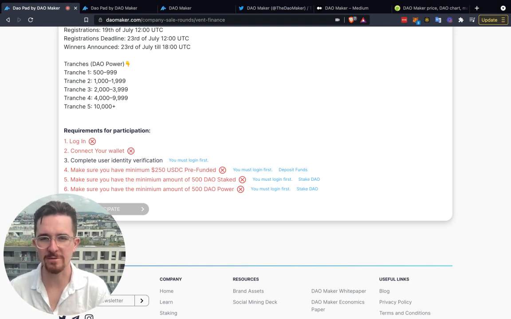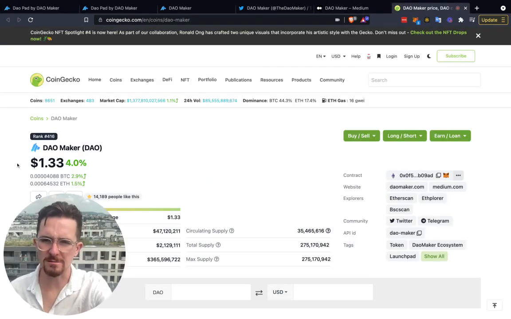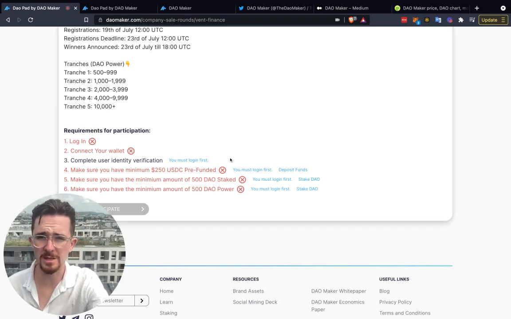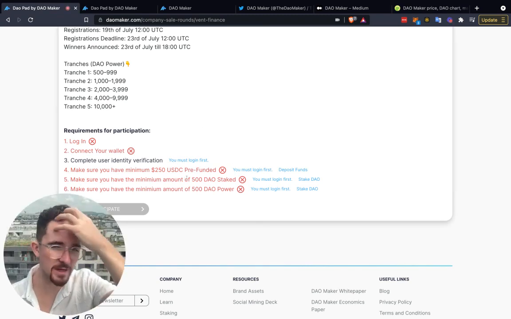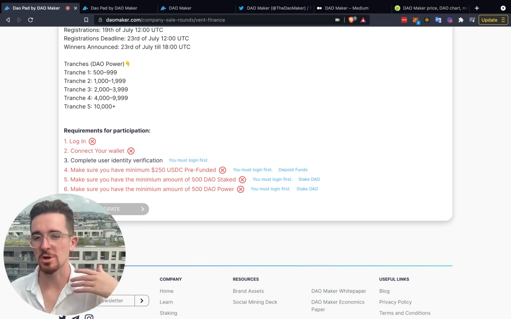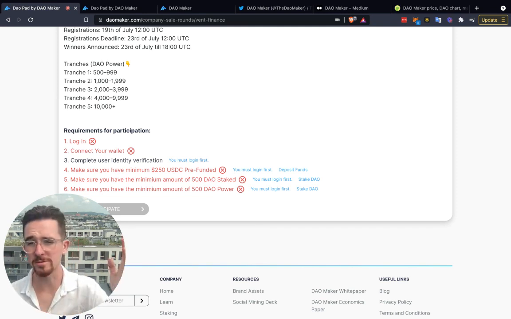And then you have to make sure you have the minimum amount of 500 DAO tokens staked. So keep in mind that would put you close to $750, so still under $1,000, which is pretty good relatively, right? At the peak of the bull run, we had a lot of projects like PolkaStarter and TrustSwap, where if you just wanted a minimum guaranteed allocation, it would be over $5,000, right?